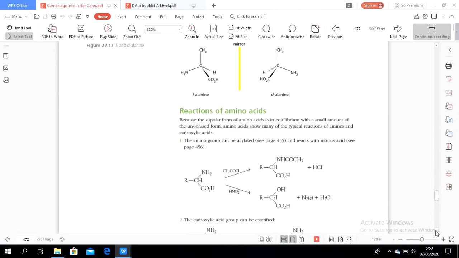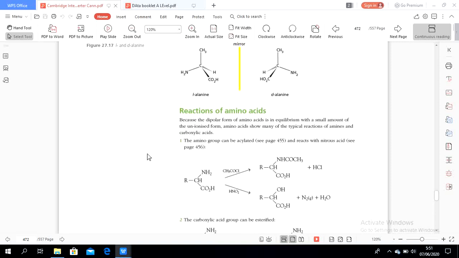Now let's see the reactions of amino acids. Because the dipolar form of an amino acid is in equilibrium with a small amount of unionized form, amino acids show many of the typical reactions of amines and carboxylic acids. The amino group can be acylated. Acylated means it can react with acyl chloride, and it also reacts with nitrous acid.